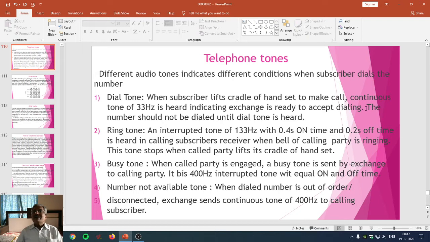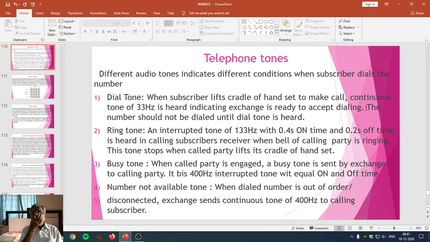This makes the subscriber aware that the telephone exchange is ready to accept your dialing. In Marathi, what we can say, the telephone exchange is alive, or in short, telephone exchange is jivanta ahe. It has no harm, it has no fault. So all these aspects are indicated by the tone known as the dial tone.